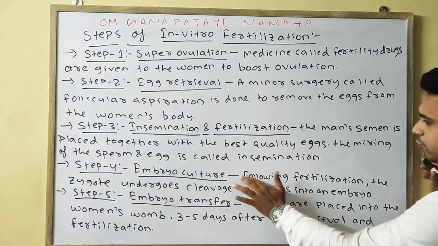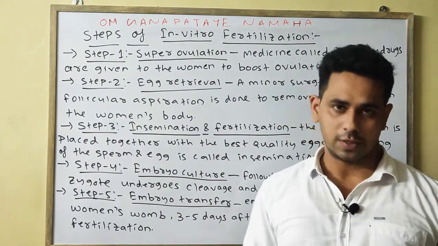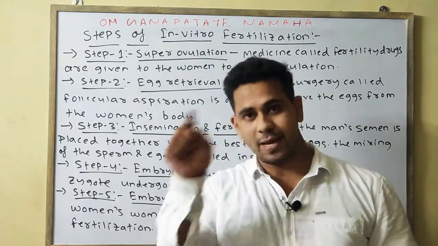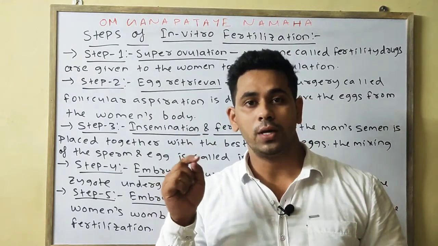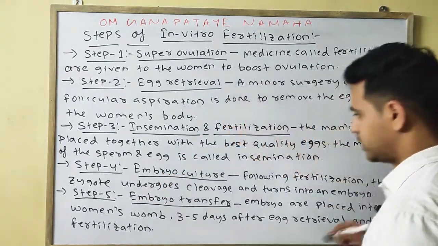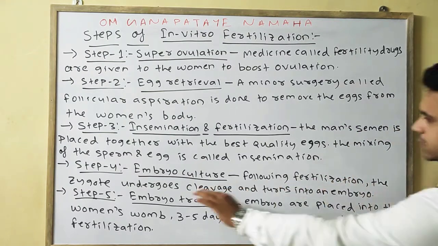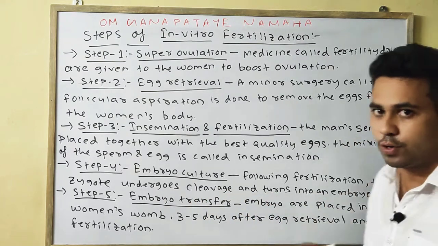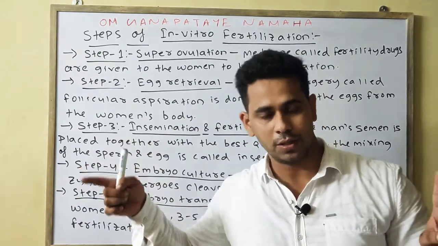Next is step 4, that is embryo culture. Now the fertilization has been done. After the fertilization, the zygote goes through cleavage, by which it forms the 8-celled blastomere stage. Okay, so this stage is called embryo culture. Following the fertilization, the zygote undergoes cleavage and turns into an embryo, and that embryo should be up to the 8-cell stage or 8 blastomere stage.